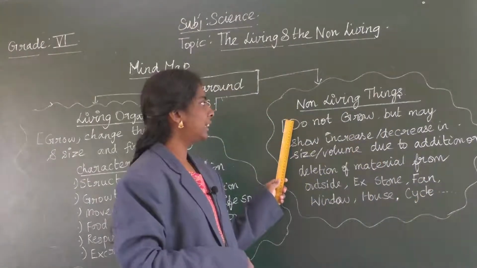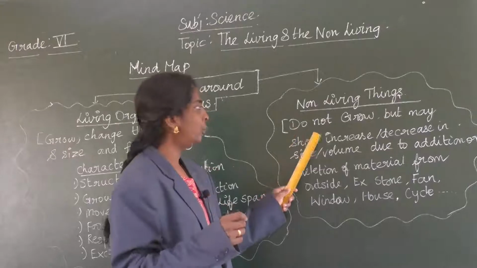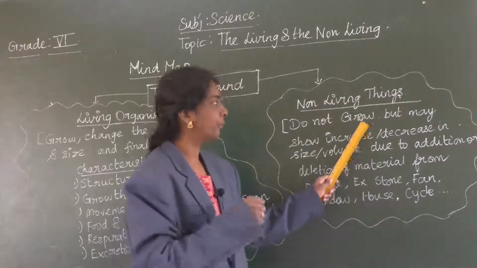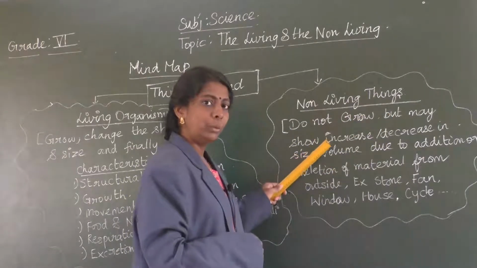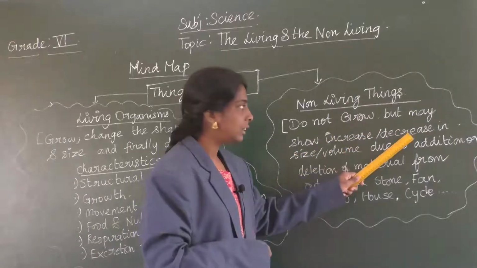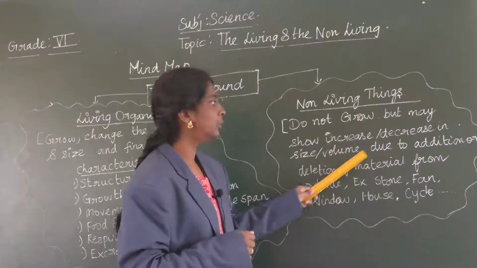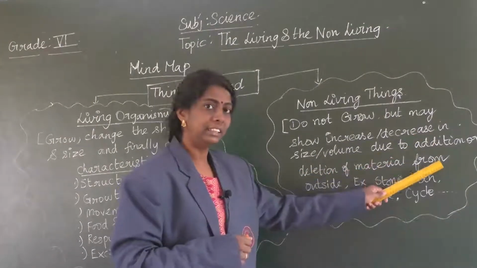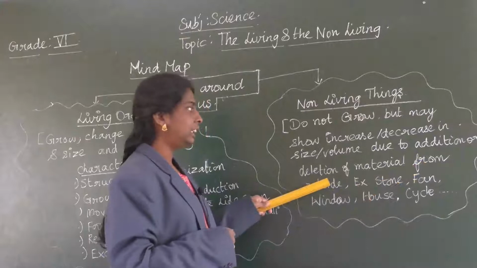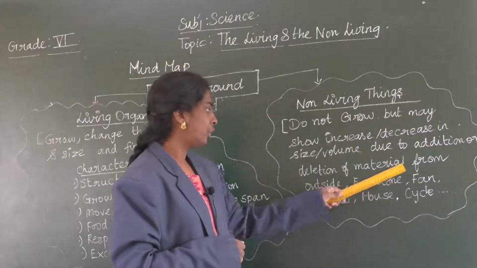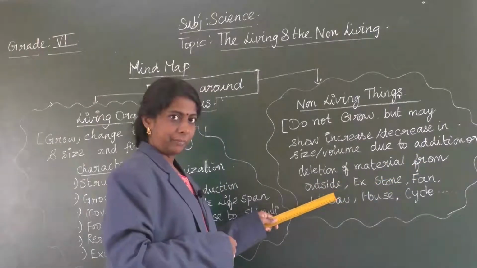Then about non-living things. They do not grow, but they may show an increase or decrease in their size or volume due to addition or deletion of material from outside.